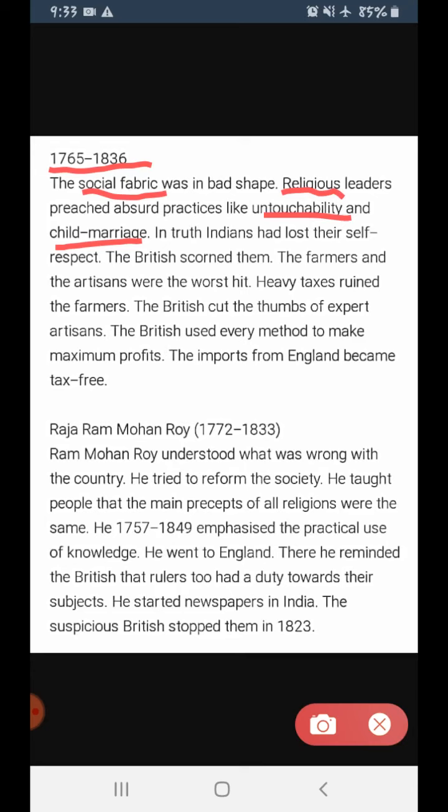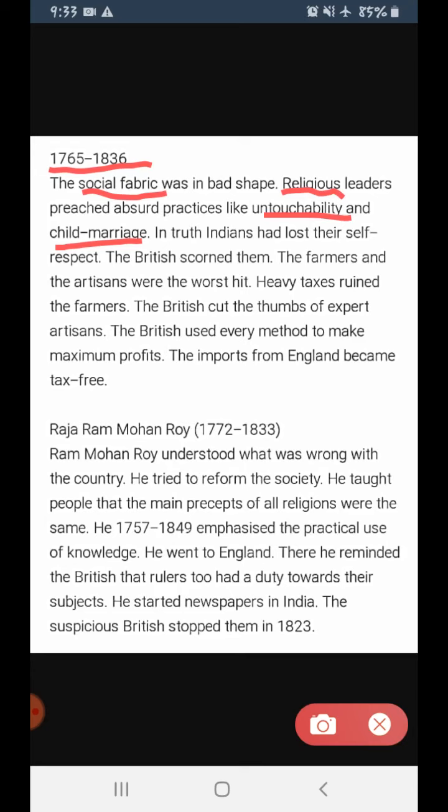Fine? Okay. Then next, the British scorned them. Scorn means lack of respect for someone. So the British do not respect Indians anymore. The farmers and the artisans were the worst hit. And who were worst hit in the society? It was the farmers and the artisans, because they are both physically and financially poor. Clear?